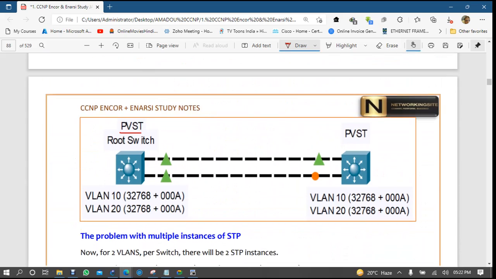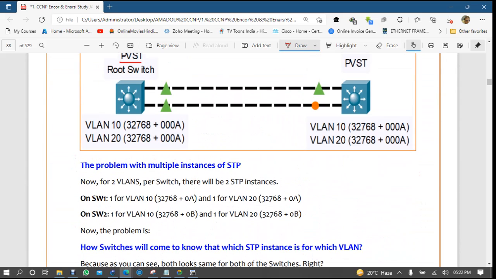Now here I have multiple instances, no problem. Suppose I created VLAN 10, so my bridge ID is this and my MAC address is this. Now here also, in this switch in PVST, I created VLAN 10, so this is the priority and this is the MAC address. Now if you are comparing these two, here also VLAN 10 and here also VLAN 10, so which switch will be the root bridge for VLAN 10?